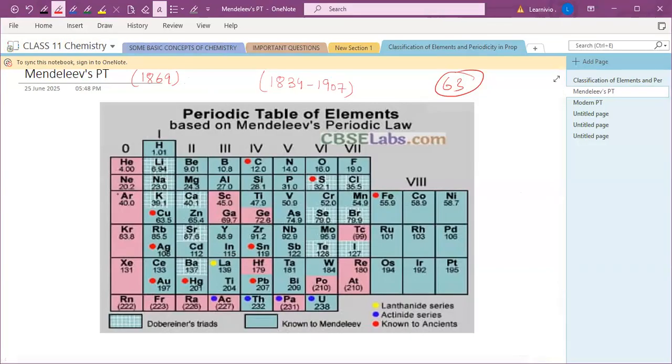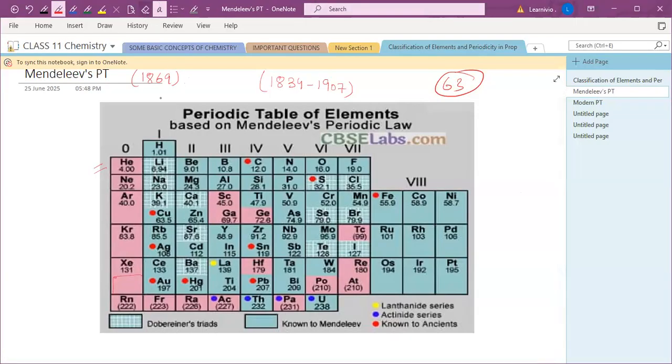He said that elements with similar properties should occupy the same vertical columns, and he left spaces where he thought something further could be discovered, whose properties he did not know. Many elements were such that he didn't know their properties, so for them he left blank spaces, where he thought it was necessary.